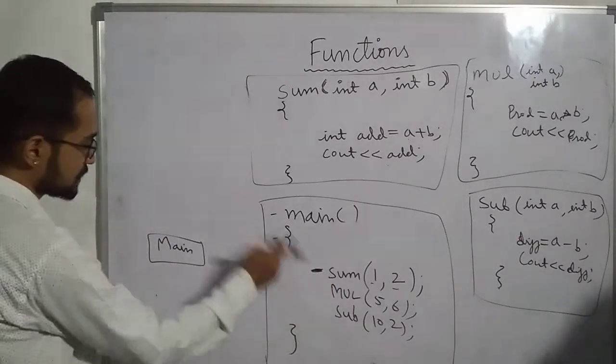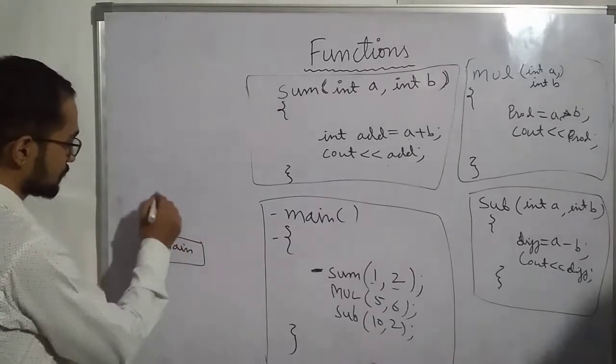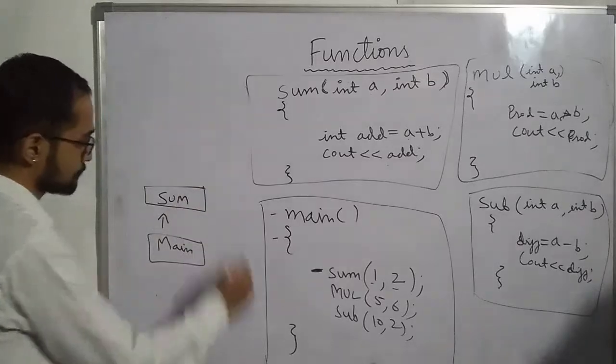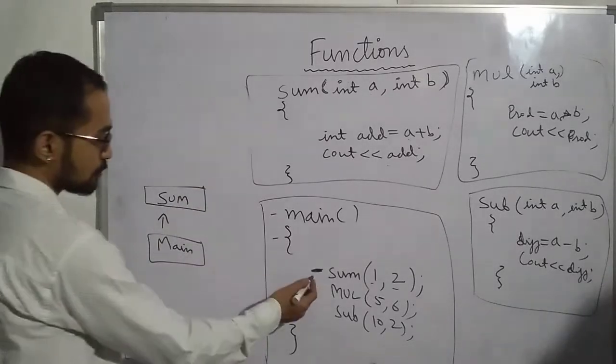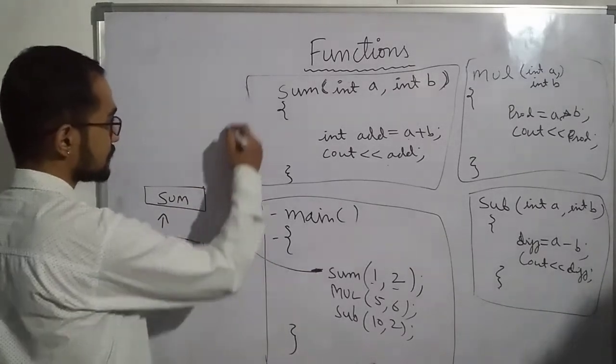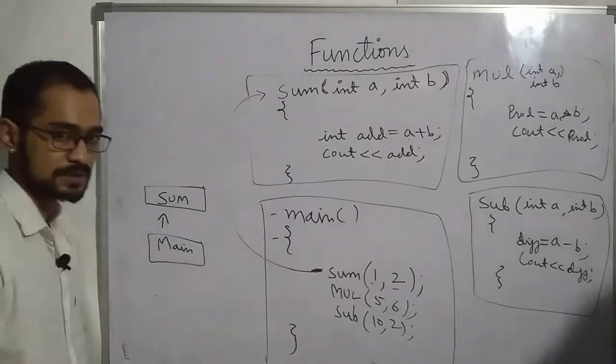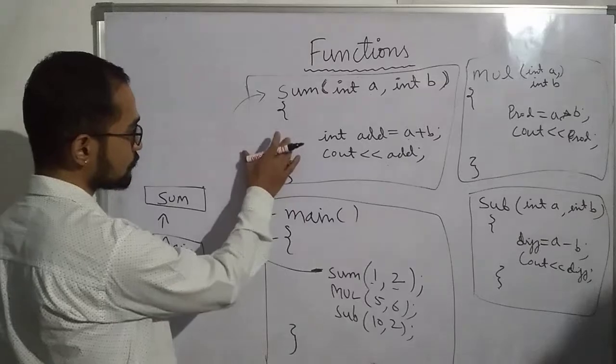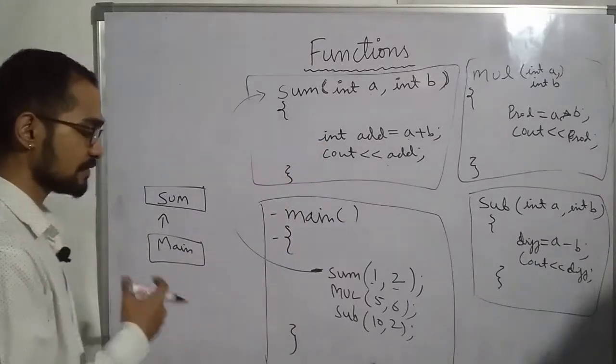When this function is called, memory will be allocated for sum. Your program will jump from here to some function in this manner. Your program will move from one function to another whenever that function is called.